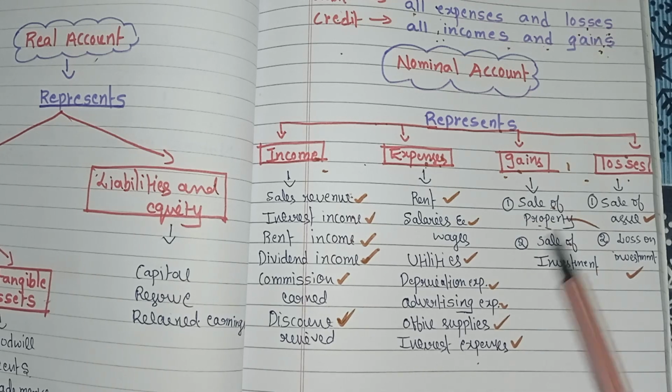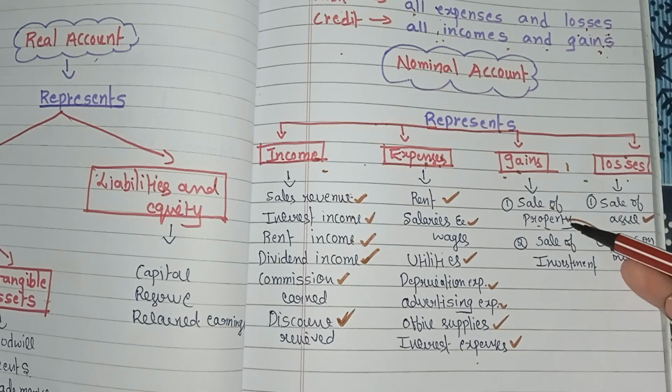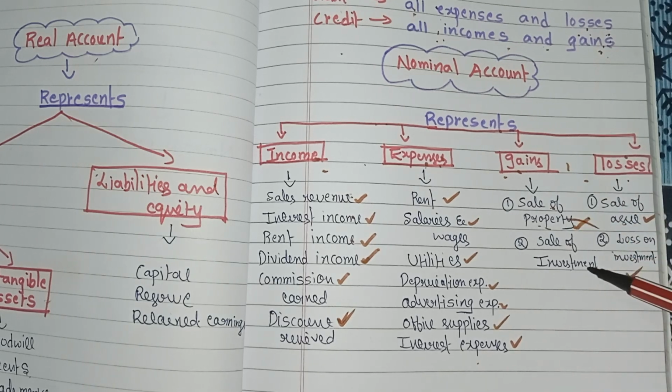Okay, next one, that is gains. These accounts track any gains the business makes from non-regular activities, such as gain on sale of property or gain on sale of investment. And next one, losses.